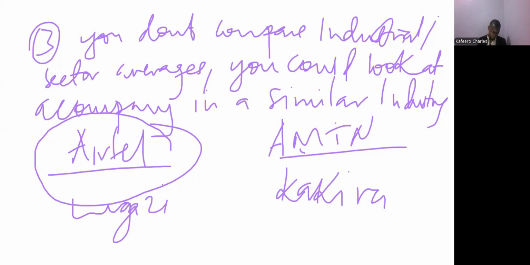Now, at the end of the day, these are the three ways that we can analyze ratios. But at the end of the day, the examiner wants us to write a report. As I said, we basically look at a report. At the end of the day, the examiner will require us to write a report explaining maybe the performance of the business. So you will start with the report, you will write the report based on the computations. Of course, you will bring the computation after writing the report.